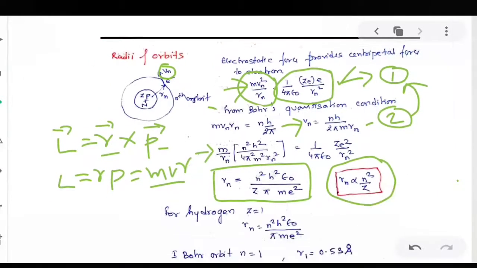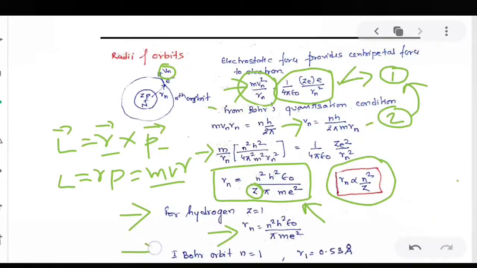Okay. So now for hydrogen, because basically this expression was obtained for hydrogen. Bohr's model is valid for hydrogen atom or hydrogen-like atoms, but Bohr gave the theory for hydrogen atom. So for hydrogen, Z is equal to 1. Substituting the value of Z as 1, we get Rn equal to n square h square epsilon naught divided by pi m e square. So this is the expression for the radius of the nth Bohr orbit.